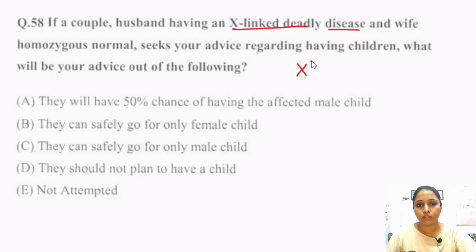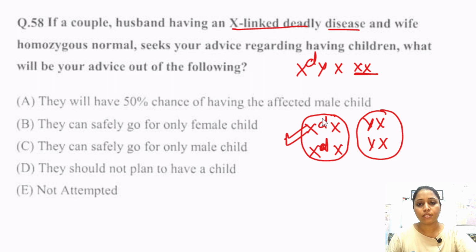If we cross the diseased male with the homozygous normal wife, we obtain X disease with X, X disease with X, and Y with X, and Y with X. So they will have a 50% chance of having an affected male child?